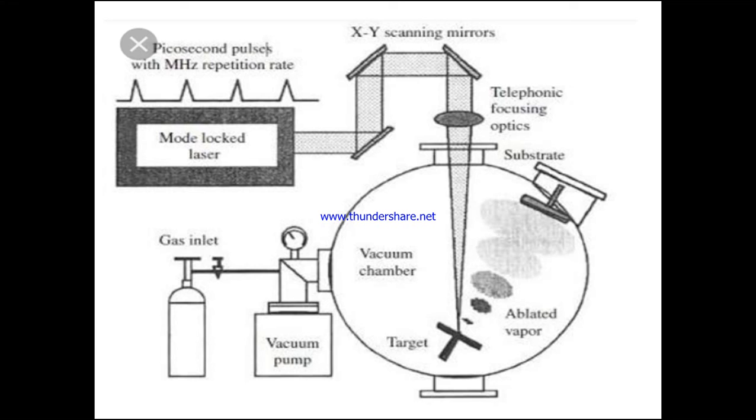That is, the ablated vapor collects on the coolant, where it cools, condenses, and converts to nanomaterials in terms of metal oxide. So this is the process we have in the laser ablation technique.